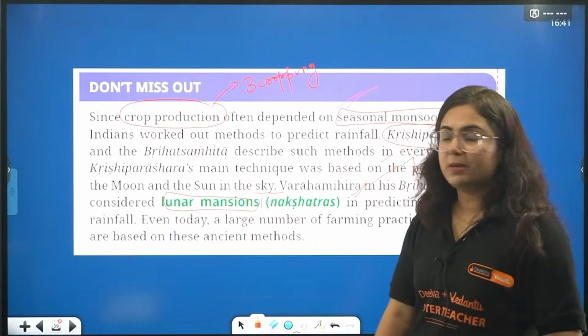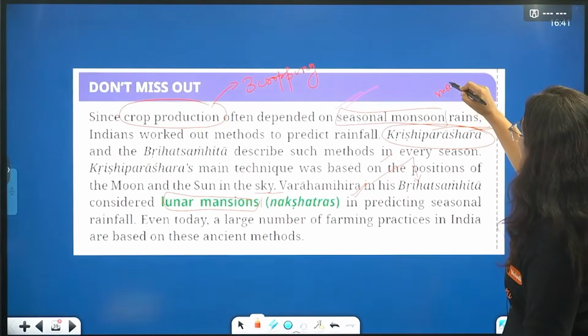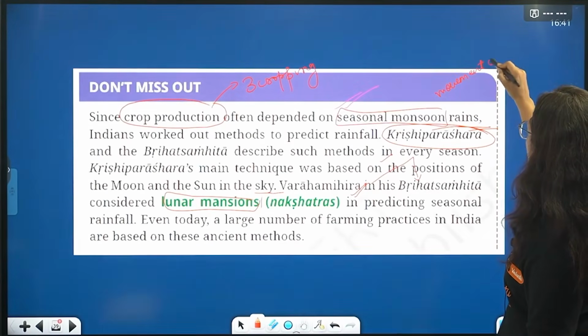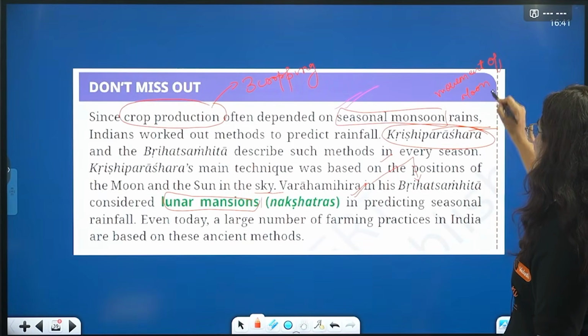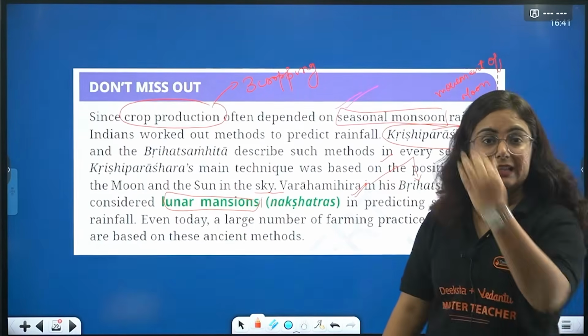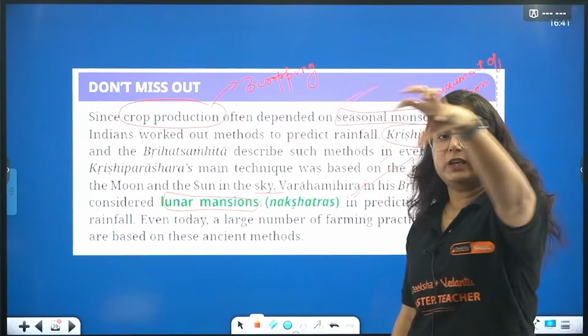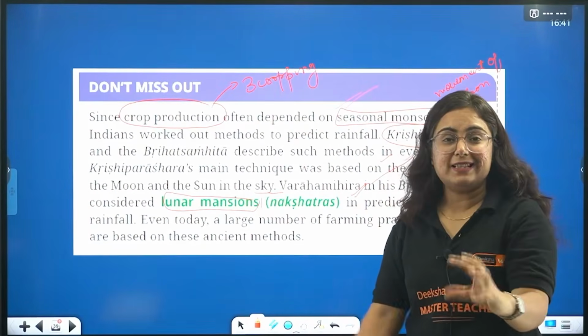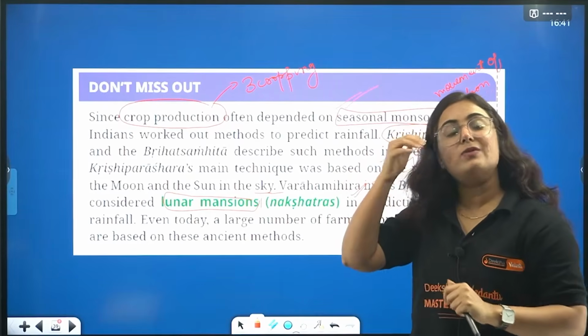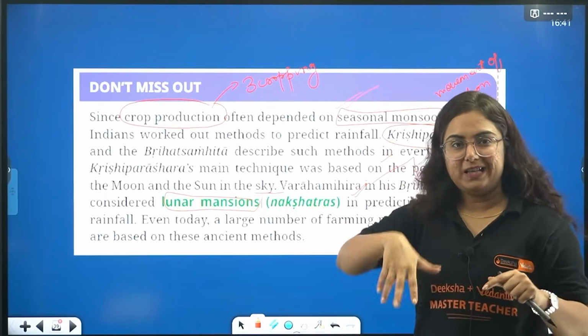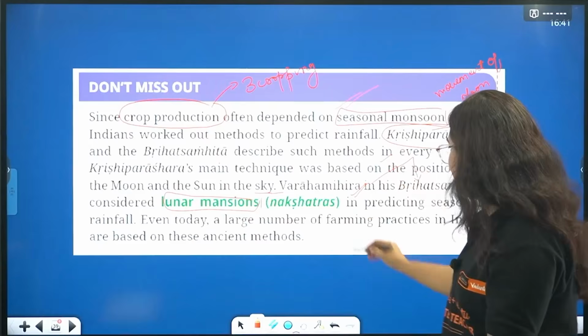You know what is a lunar mansion? It is basically the movement of the moon particularly. Okay? We say that the nakshatra is actually the day-to-day movement of the moon. It is well said that the moon does not live in the same house every day. So there is the movement as well as the shape also, that is known as nakshatra.